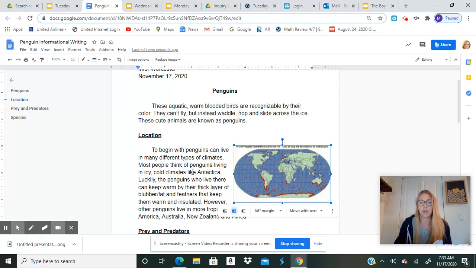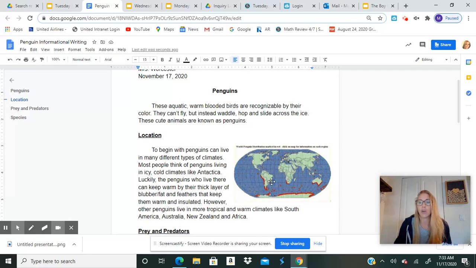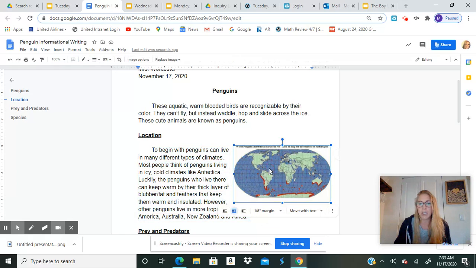Another thing that you might notice is I have a picture here. With informational articles, you include pictures. I'm just not going to put a bunch of pictures of penguins because they're cute. I want it to actually go along with what I'm talking about, which is where they live. So I found this picture of a map, and it shows South America, Antarctica, Africa, Australia, and New Zealand. There's a picture that goes along with it here.